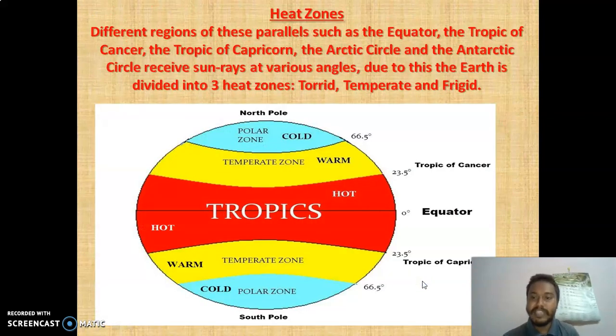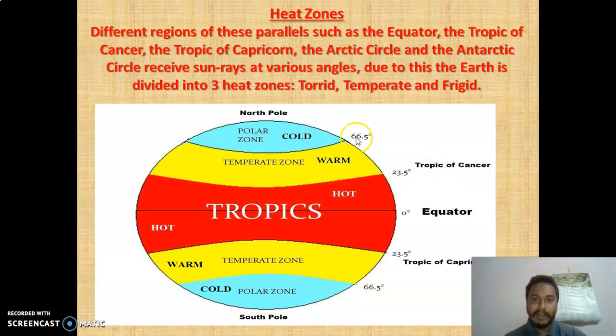Now you can see here: this is the equator, above the equator the Tropic of Cancer, and this top part is the Arctic Circle. Below the equator is the Tropic of Capricorn, and the bottom part is the Antarctic Circle.